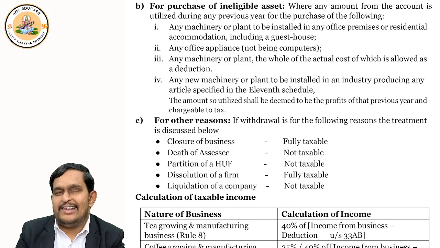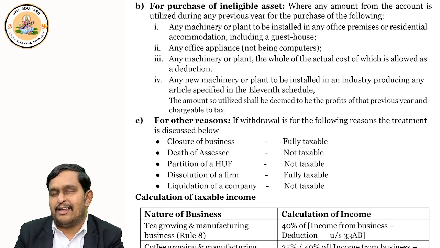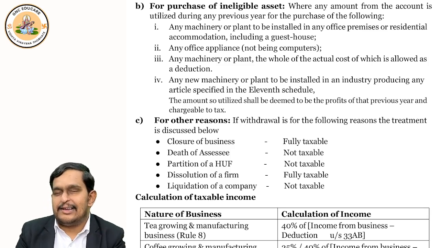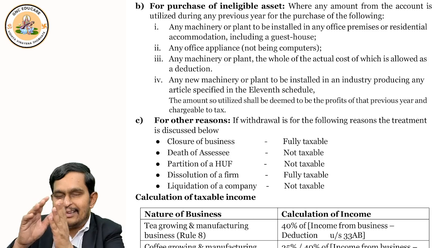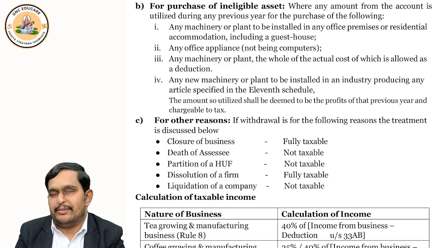That's why scientific research assets become ineligible assets. Concept is clear. No double deduction, right? You get deduction there, so here you become ineligible. Okay, like this you should remember.